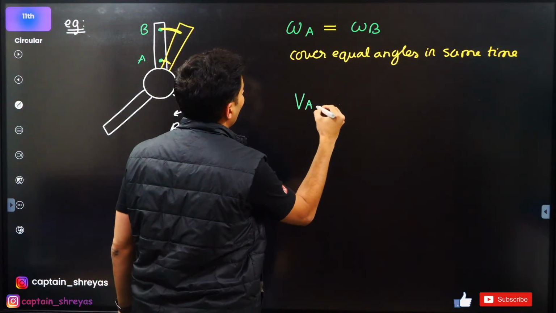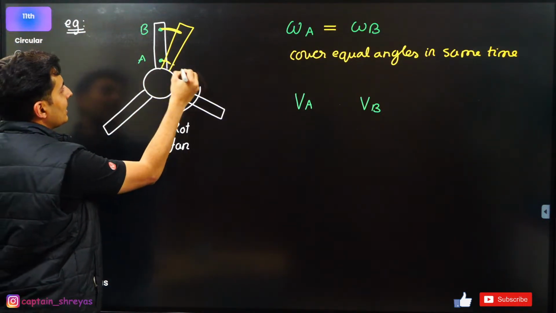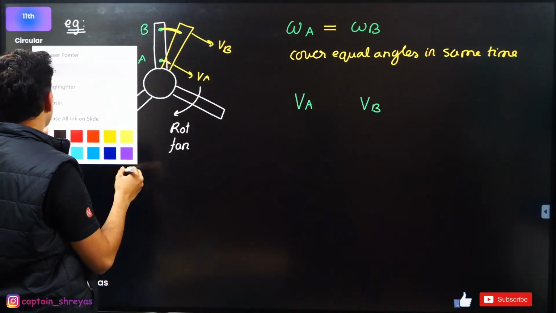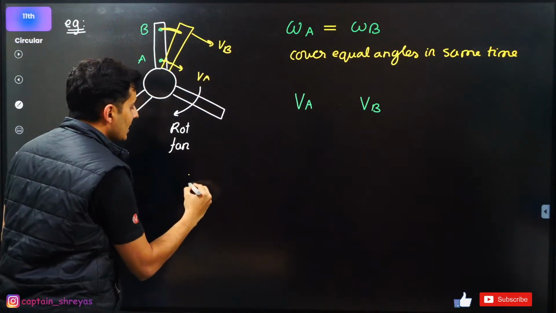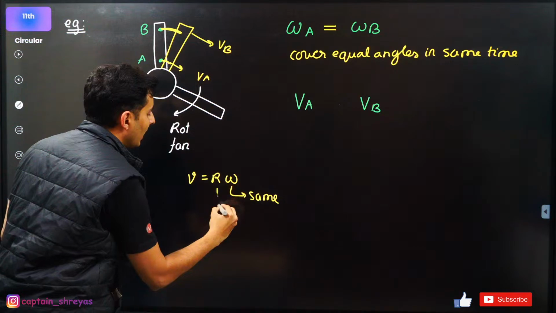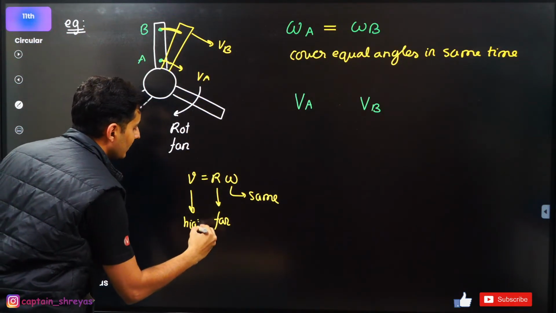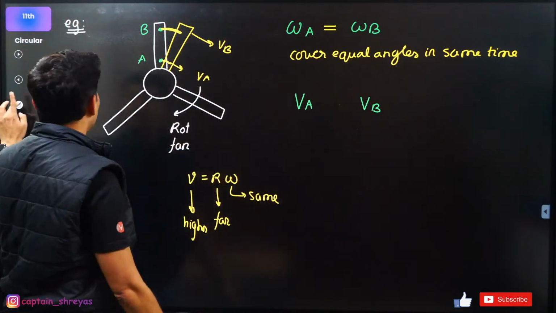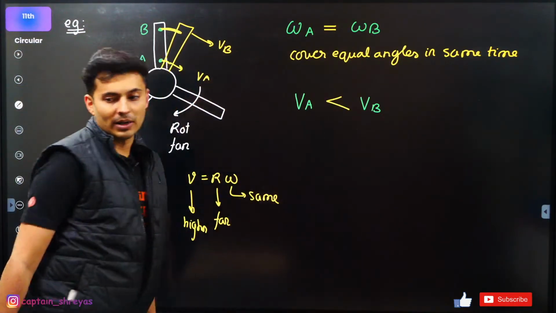It is this velocity of A versus velocity of B. Yes, that's the linear velocity. This is velocity of A. This is velocity of B, guys. Remember, A is closer, so in fact the velocity of point A will be smaller. Remember, V is equal to R omega. This is the same for all of them, but the farther away it is, the higher V is. The farther away it is, it has to travel more distance to cover the same angle. So that's why you will see B is higher, A is lower. So I'm just going to put a less than symbol over here.